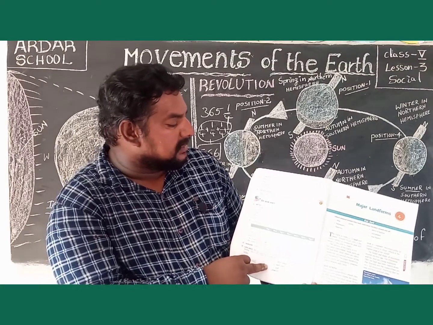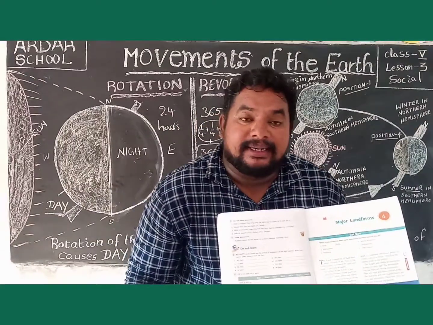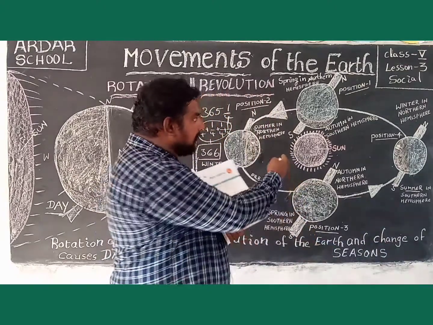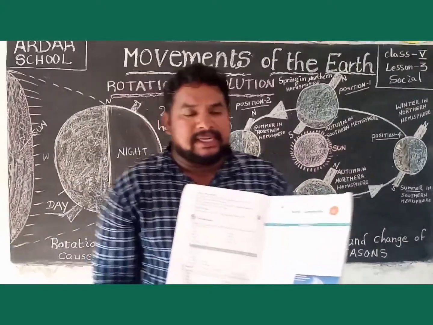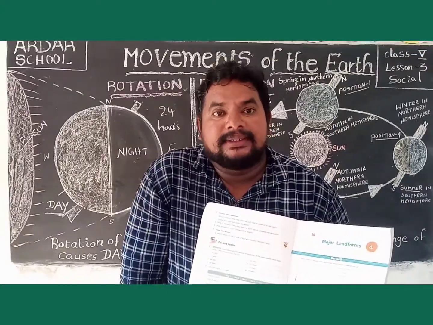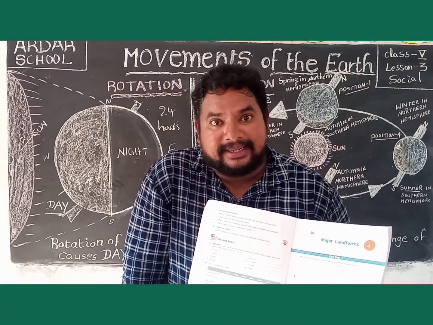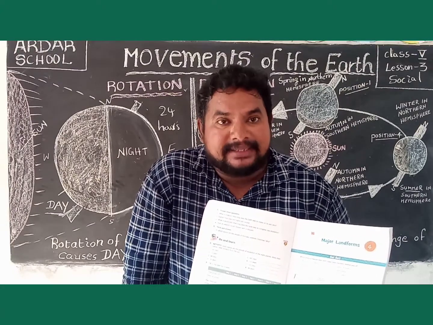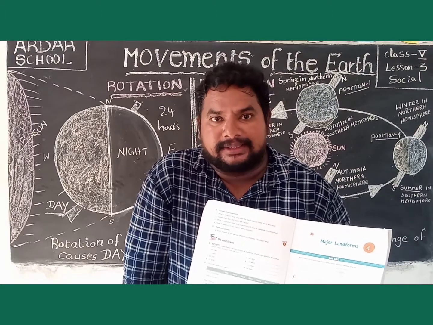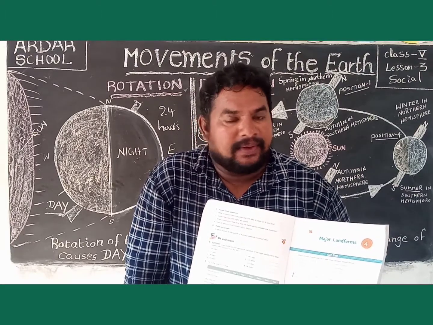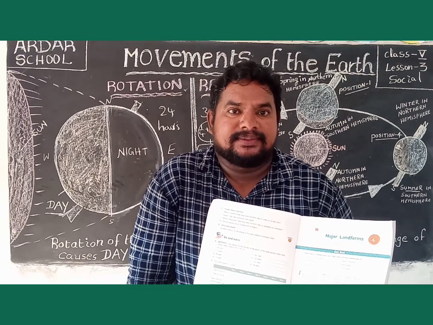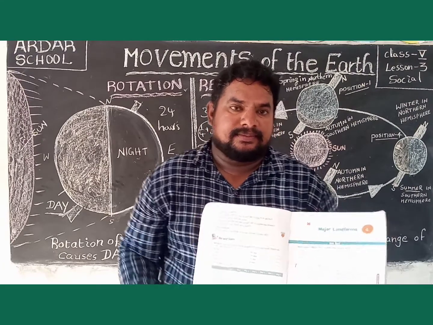And how do seasons occur? Explain with a diagram. Okay, children? You write the checkpoint, tick the correct answers, correct the sentences, and answer the questions. Okay, children? Thank you.